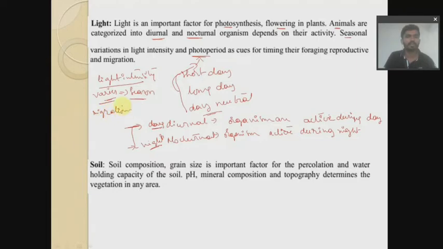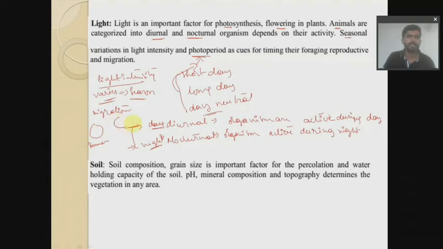So why is it required? See, for example, summer migration. As soon as summer season comes, they will migrate to a cooler place, because they cannot survive in that particular summer season. So what will organisms do? For example, think that this is a hot place, summer.